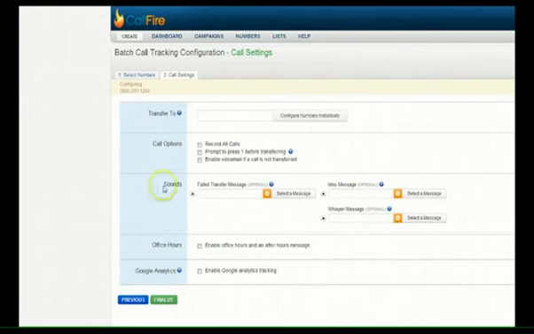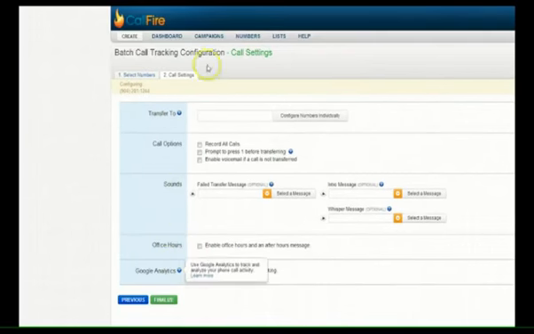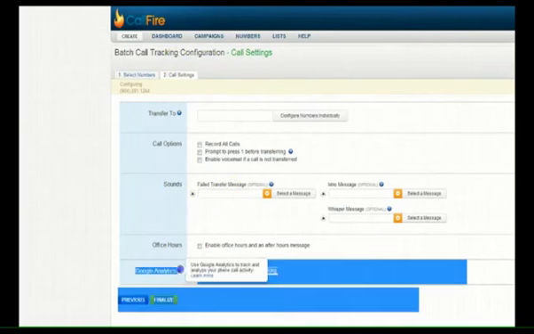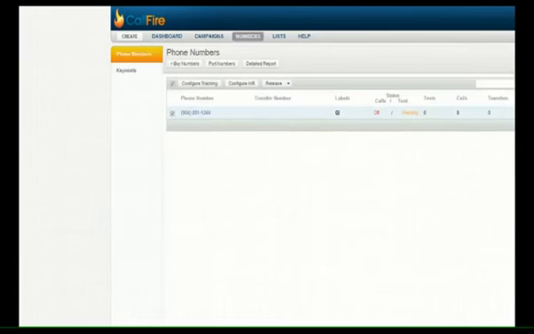I'd always just leave this alone, and the rest of this alone. Now in here you can use Google Analytics. Now I've never used it before, okay, but it's new. This is a new thing they've just started working on. On my account, I actually have an older backend because they haven't updated mine yet. So anyways, transfer to, this is where you do all of that. I'm going to pause the video and then enter in the information that I want to enter so that prying eyes can't see.